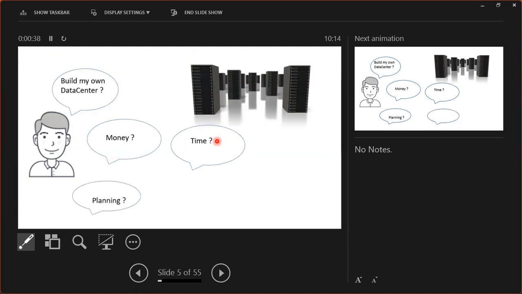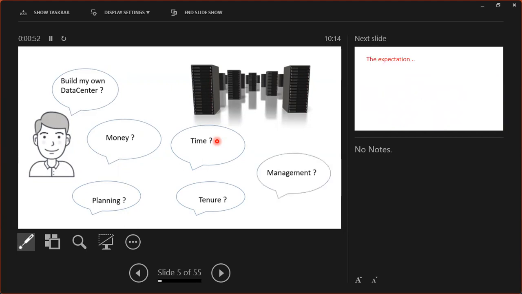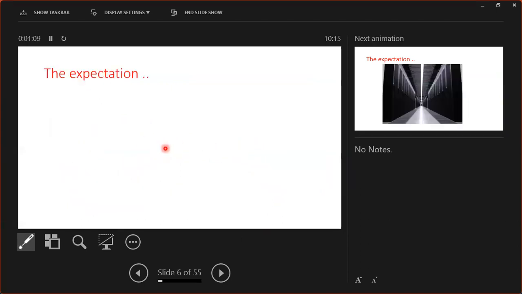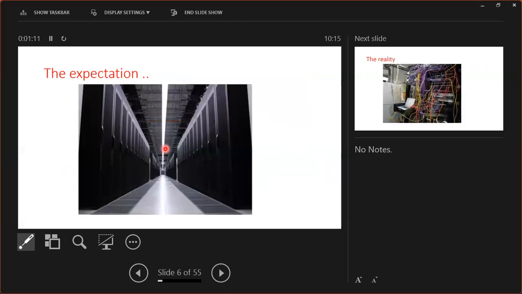I have a small scale plan. I would like to go with a small scale. One more thing is tenure. I would like to continue for 10 years. And I have employees who will take care of my data center. I can manage. These are all difficulties, even though I would like to avoid all difficulties. Then only I want to run my things. And this is my expectation, my data center.